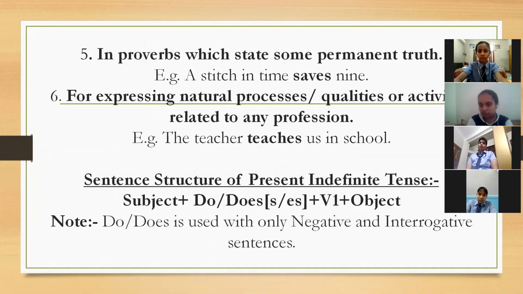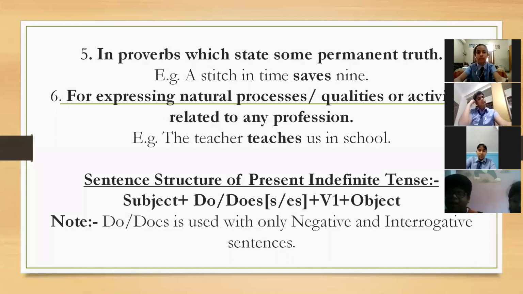Next, proverbs which state some permanent truth. As I spoke before, universal truth एक तरफ हो गया, and permanent truth, like generally in proverbs, हमारी जो proverbs होती हैं, जैसे idioms होती हैं और जो कहावतें होती हैं, लोकोक्तियां होती हैं, उनको हम proverbs कहते हैं. तो proverbs में भी generally we use simple present tense only. जैसे a stitch in time saves nine. One more example I am giving, two and two makes four. तो here saves and what I spoke, makes. वो सारी चीजें किसमें आएगी? Simple present tense में आ गया.